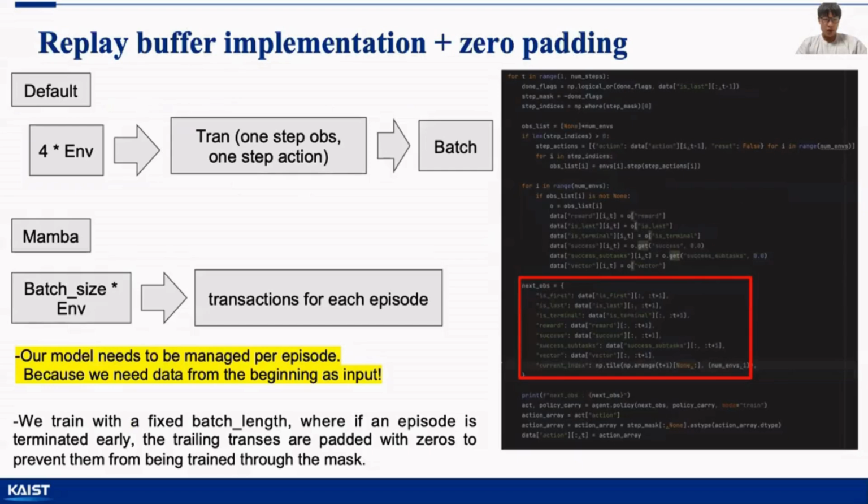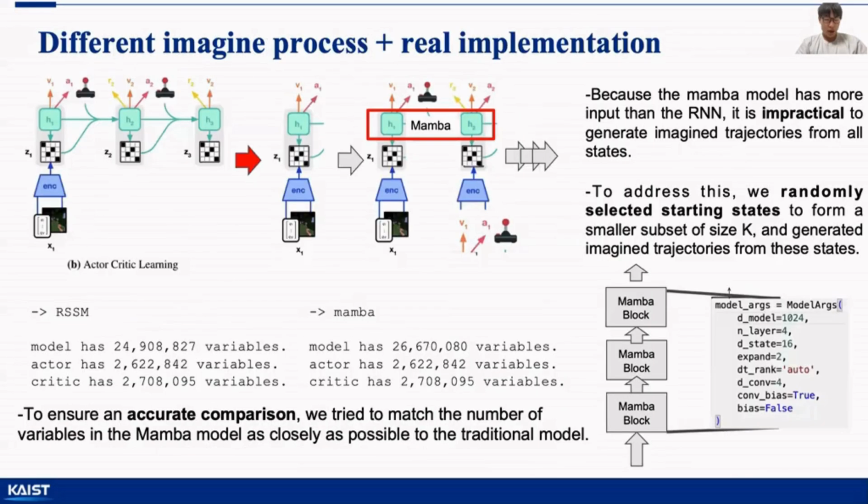In the original Dreamer, we store observations and actions step by step in the replay buffer. However, our model needs our state. Therefore, we create a new environment-specific replay buffer that accumulates the entire episode, as shown in the code on the right, and sequentially feed the previously collected episodes into the policy to generate the next data segment. We continuously accumulate our state from the start, embedding them without relying on previous states. This method is memory intensive, making it challenging to imagine every possibility, as LSTM does. To address this, we randomly selected a subset K of the full sequence length for imagination.